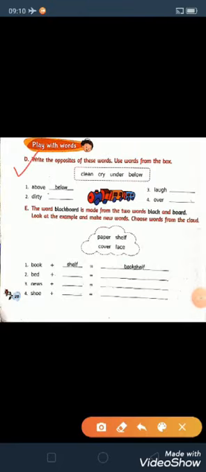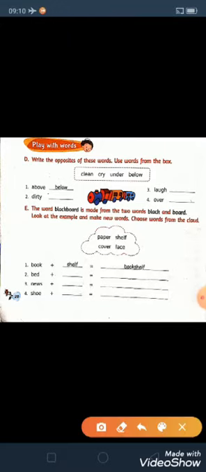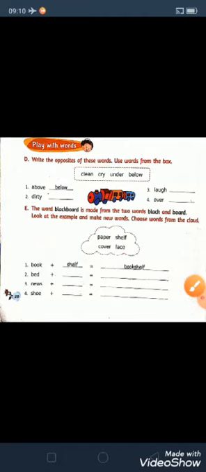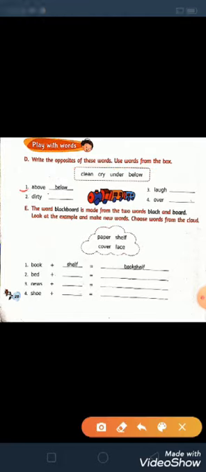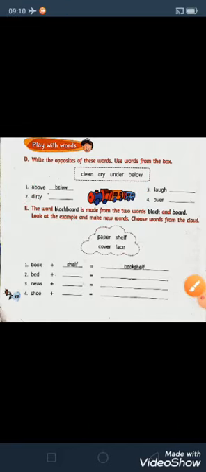Exercise number D. So here the question, write the opposites of these words. Use words from the box. Here some words has been given and we have to write its opposite words. Opposite means word, viparita sabda. Okay? So first one has been done for us.